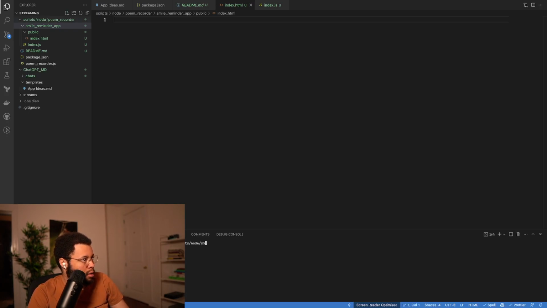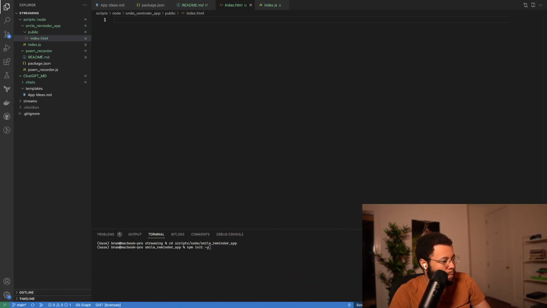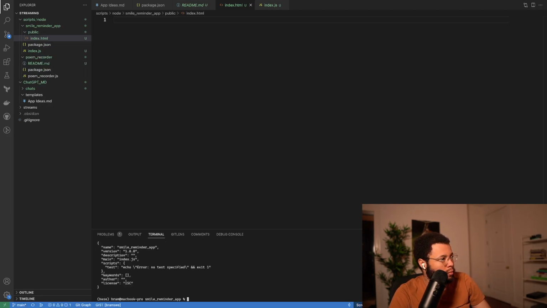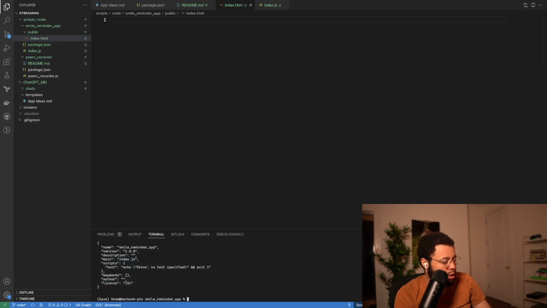Did I put that in the right place? I didn't. Okay. And then let's npm init -y. I just realized I'm in the way. Over here, maybe. Now it has the smile reminder app. Good. So let's npm i express.